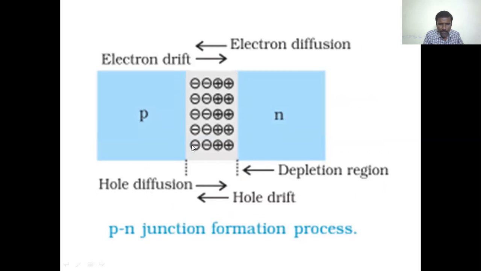Hole diffusion is from the p region to the n region, whereas electron diffusion is from the n region to the p region, and these electrons and holes combine with the holes of the p region and the electrons of the n region.